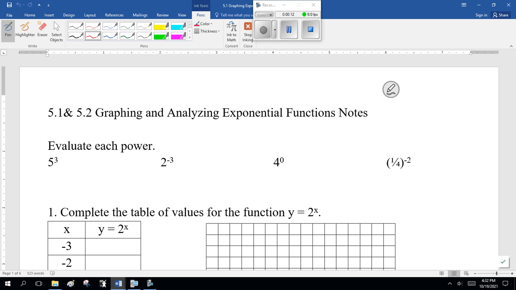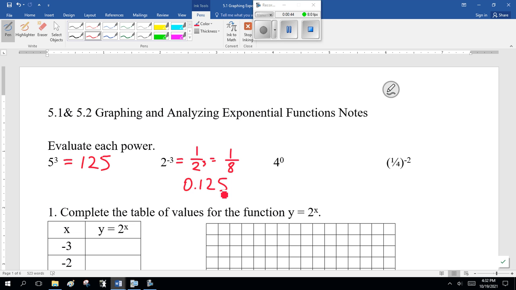Now, I want you to evaluate each power, so grab your calculator and tell me what 5 cubed is. Well, you should be getting 125. Now, 2 to the minus 3 is a little bit more of a challenge. So as you're doing this, remember that's 1 over 2 cubed, or 1 over 8, which I believe is 0.125. Okay? And once again, if I'm going too fast, pause the recording.